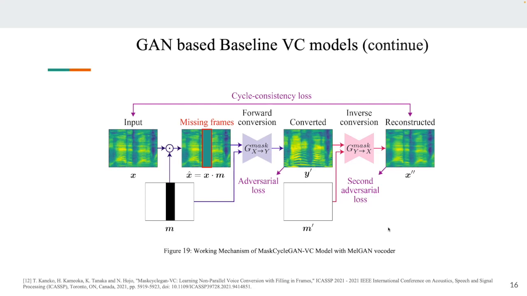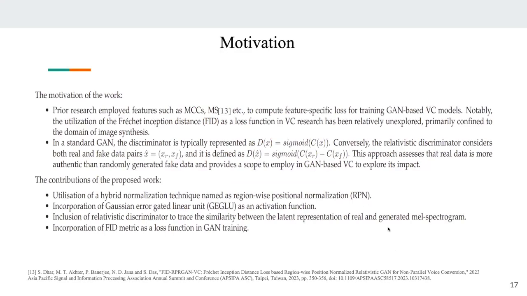So based on this concept of MaskCycleGAN-VC, we made some modifications. Our main objective: the whole voice conversion process takes place as first mapping, then generation, then evaluation. Once we have the generated audio sample, we evaluate it using the different evaluation metrics that I have already mentioned. Now we tried to use the feature-specific evaluation metric in the training itself. Along with the cross entropy loss or L2 loss that is already there, can we additionally use the evaluation metric as a loss function for training?